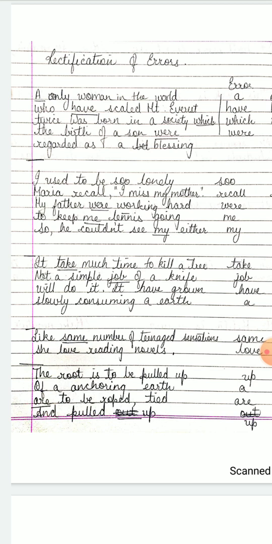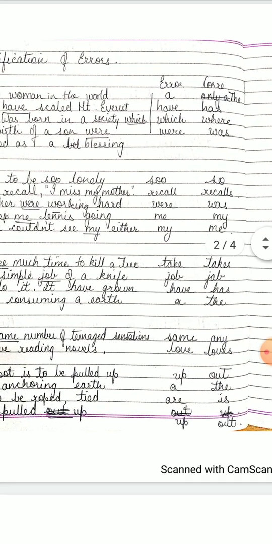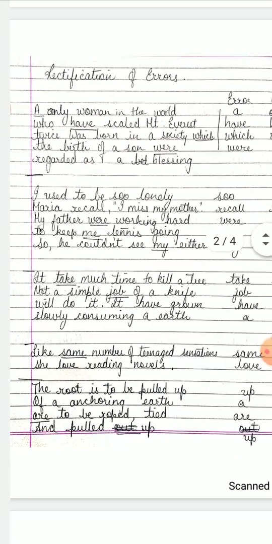So please listen attentively. Rectification means trying to find the error of the sentence and making the correction. We make two parts like I've done it here. First is the column of error, and besides that you have the column of correction. And then there are sentences where you are finding the error. Once you find the error, you will underline it and you will write it in the column of the error as I have written it here.